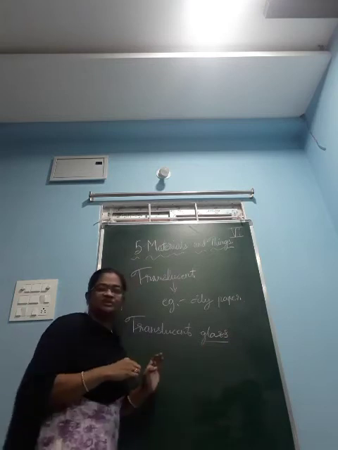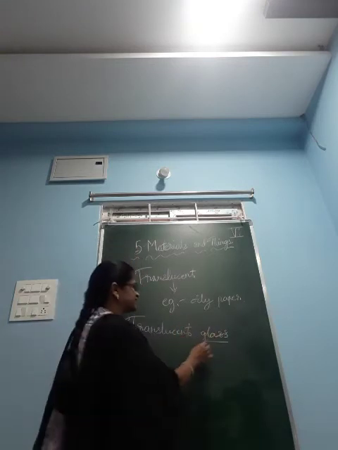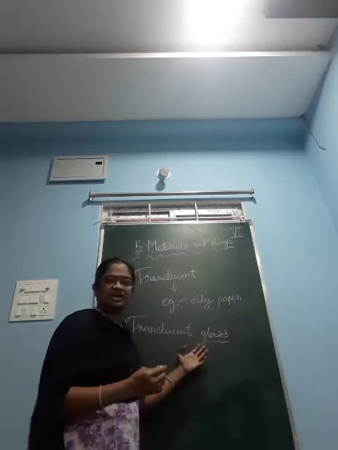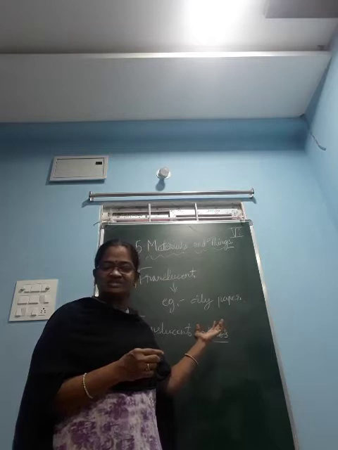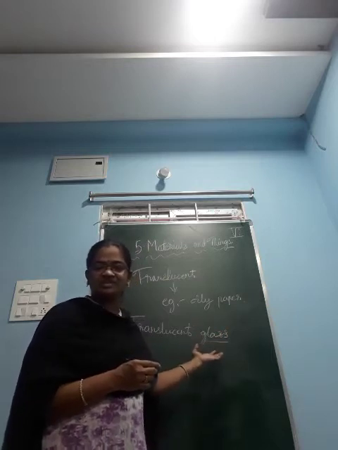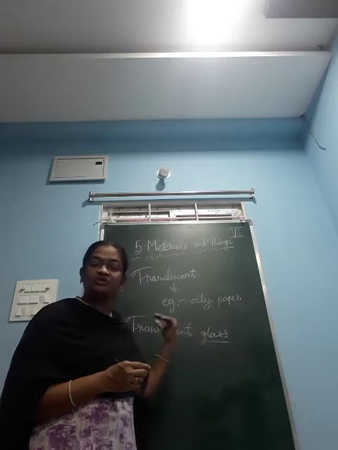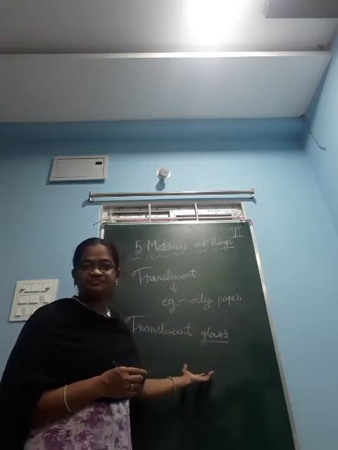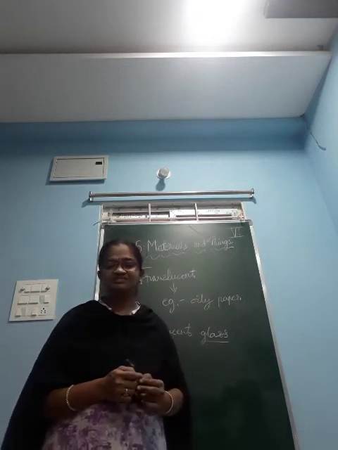Translucent means the materials through which you can see, but not clearly. Here also glass. You have glass in the windows, no? In that, some light comes through, but you can't see clearly through it. That type of glass is called translucent glass.